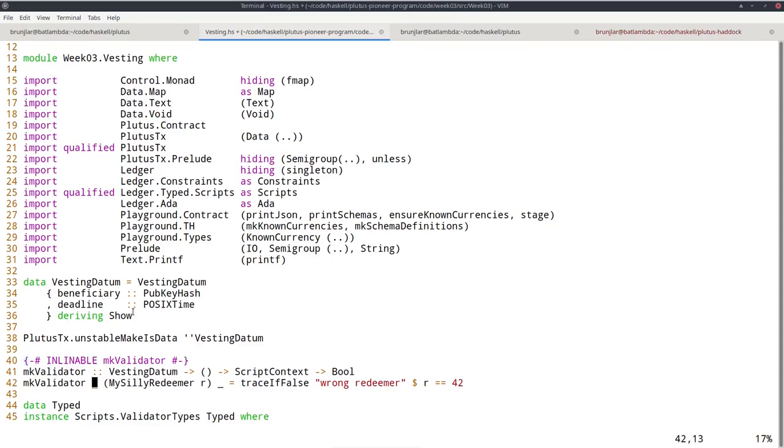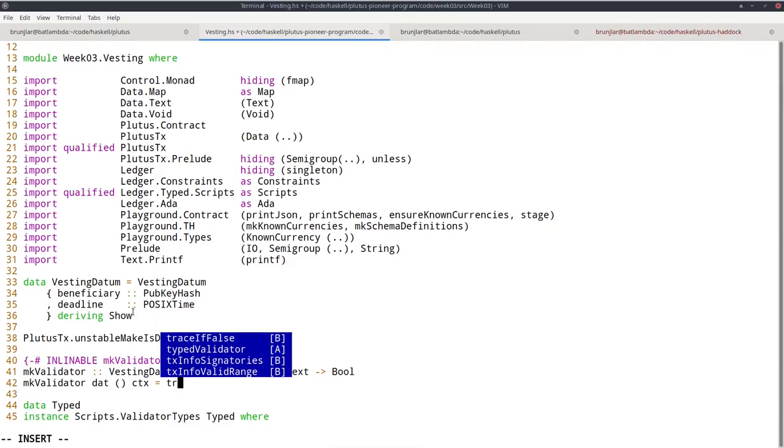So first argument, now we need it. So let's call it dat for datum. So the redeemer is just unit. And now we can't any longer ignore the context. So let's give it a name. Right, so now we need to check two conditions: that the transaction is signed by the beneficiary and that it has been submitted, or that the current time is after the deadline. So let's delegate it into helper functions, and let's just write the general structure.